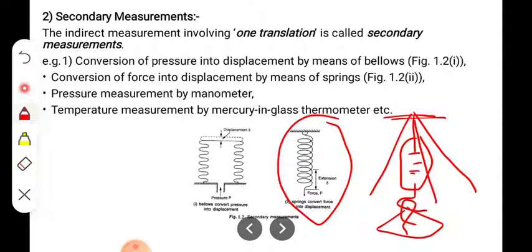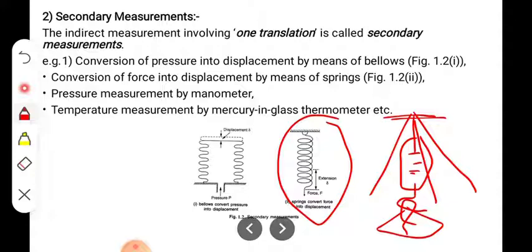What exactly we are doing is applying force on the end of the hook, and because of that force the spring becomes elongated by a certain amount, and that extension is the measure of force.